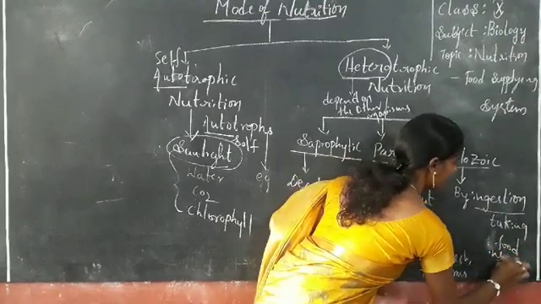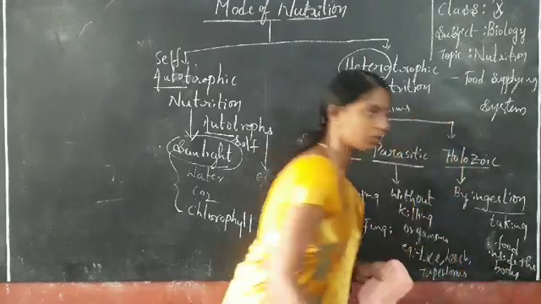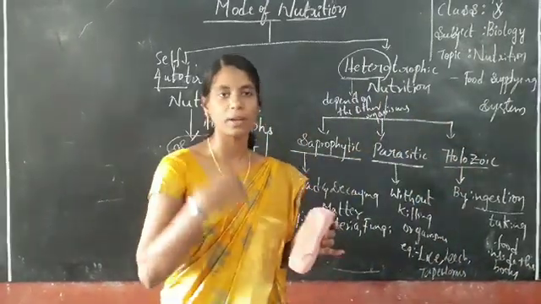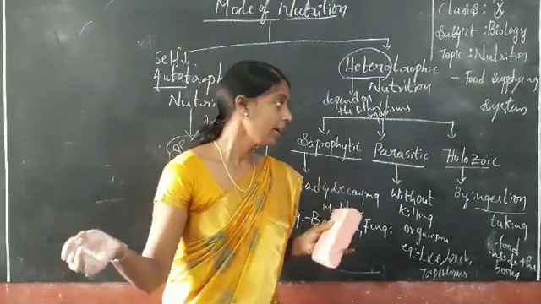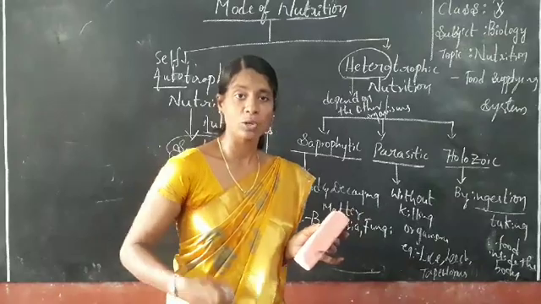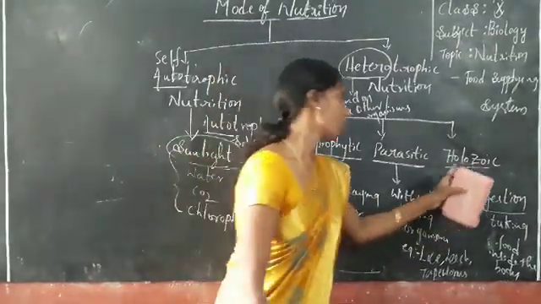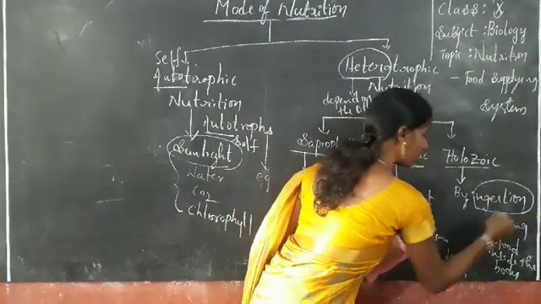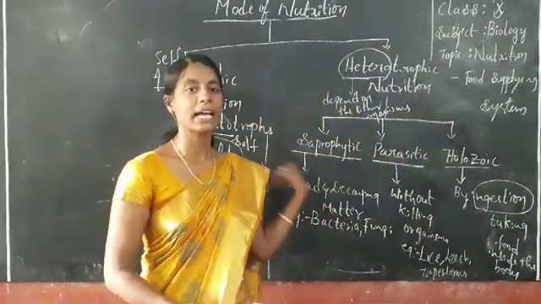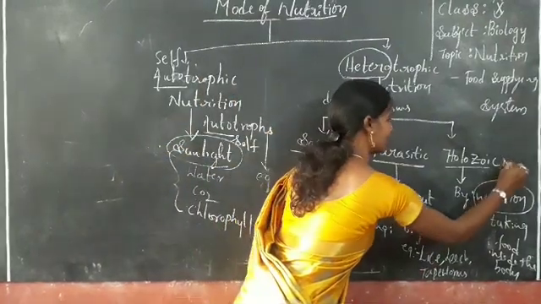So basically we take food through our mouth, it is absorbed in our stomach, and finally some of the food material or waste materials are released through the colon, which is called defecation. So basically by the ingestion method we are taking food materials. That type of nutrition we call holozoic nutrition.